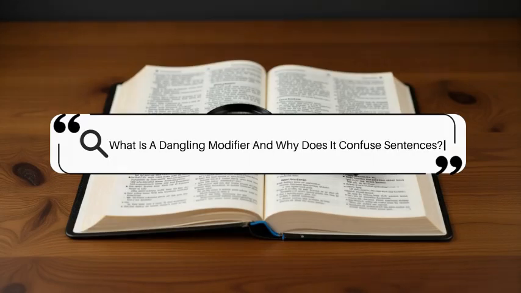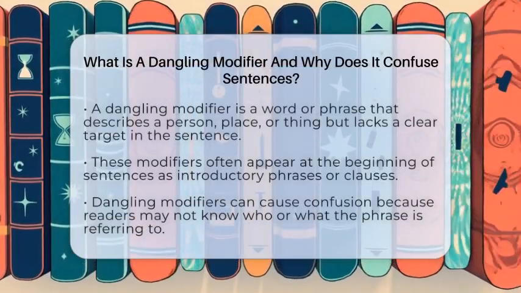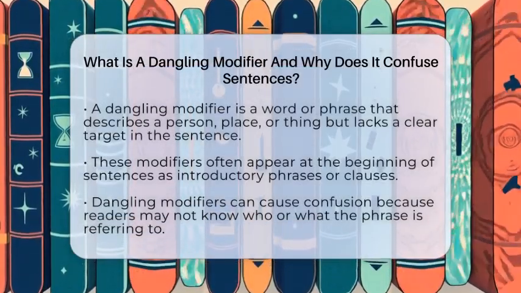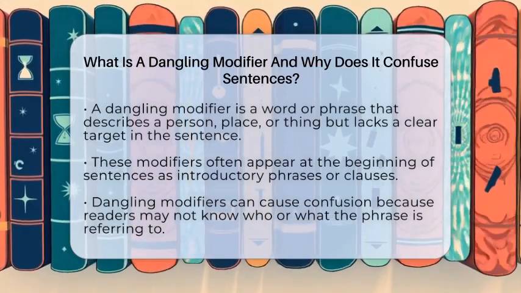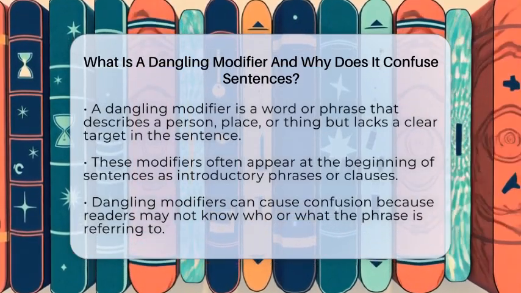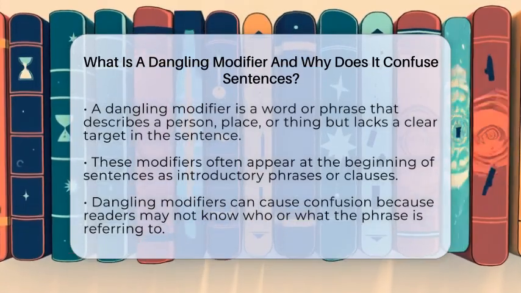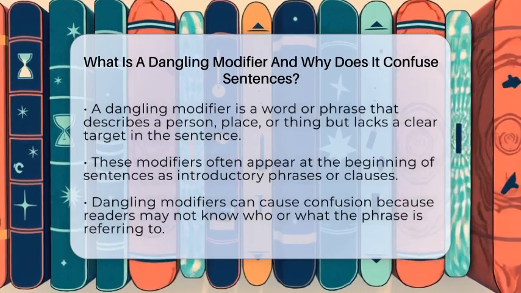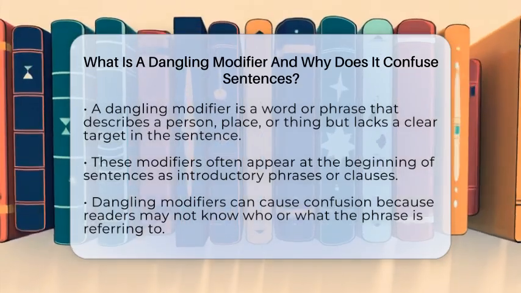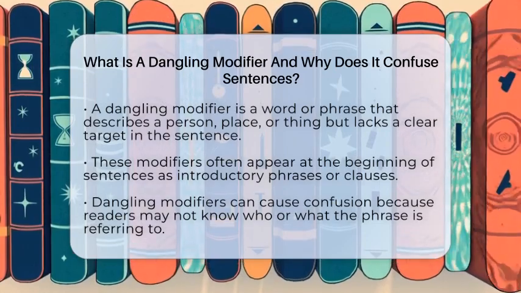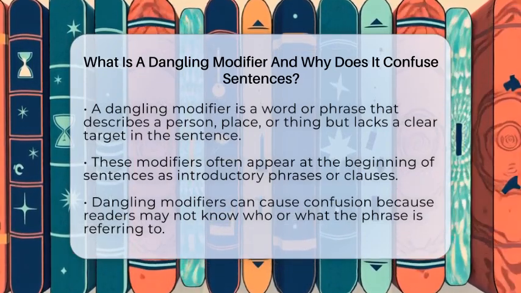What is a dangling modifier, and why does it confuse sentences? Imagine reading a sentence that makes you scratch your head because it just doesn't seem to make sense. That's often caused by something called a dangling modifier. You might not have heard the term before, but you've probably seen sentences that leave you confused about who or